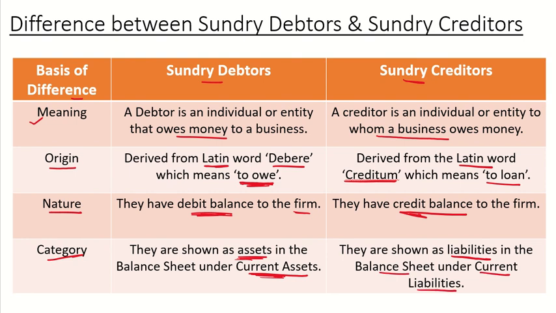Okay, why under the head current liabilities? Because current liabilities are companies' debts that are due within a year. Okay, they are due within a shorter period of time. So they will come under the head current liabilities. Fine. So this was the difference between sundry debtors and creditors. Okay. Hope this topic is clear to you.